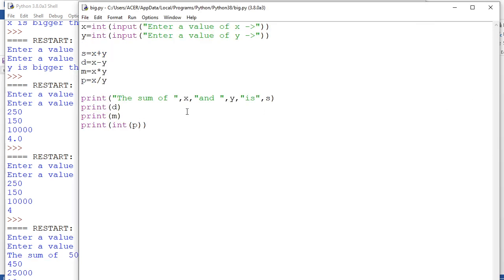One more I am going to write for you. Here I am writing in double quotes, the difference of, comma, x is a value, and is your content, so green color, and y is again a variable of a value, is your area. And the product, the quotient, same thing you write.